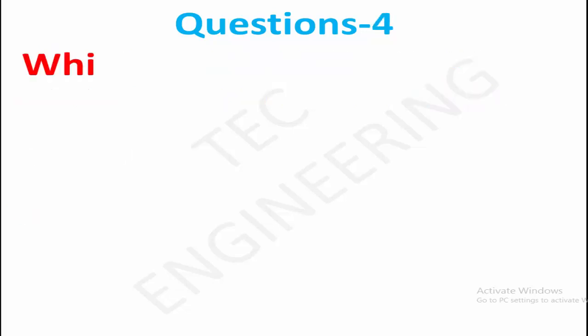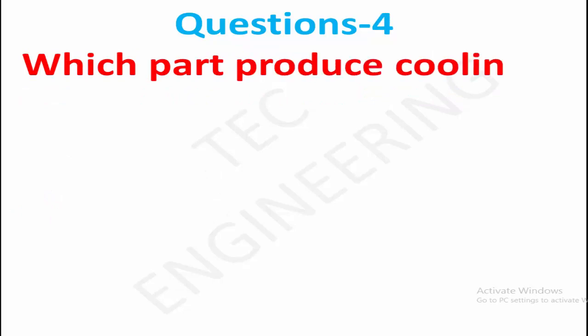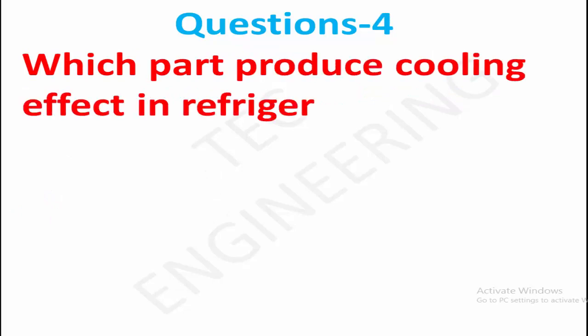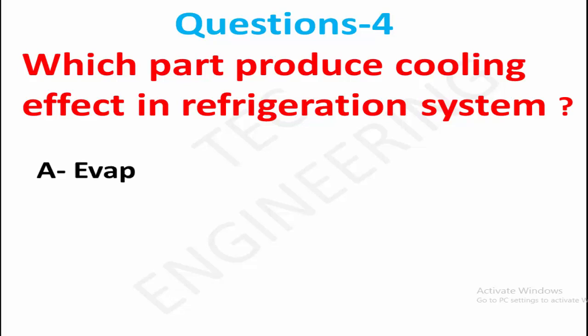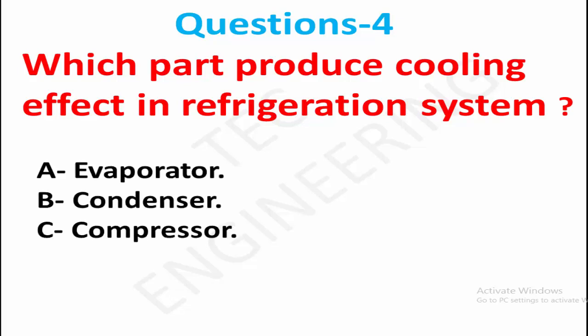Question 4. Which part produces the cooling effect in a refrigeration system? Option A, evaporator. Option B, condenser. Option C, compressor. Right answer is Option A, evaporator.